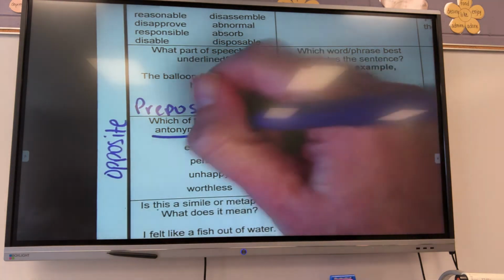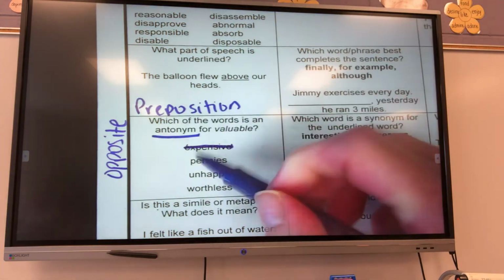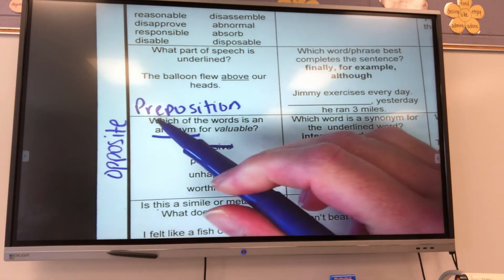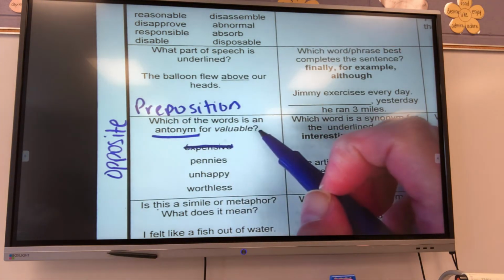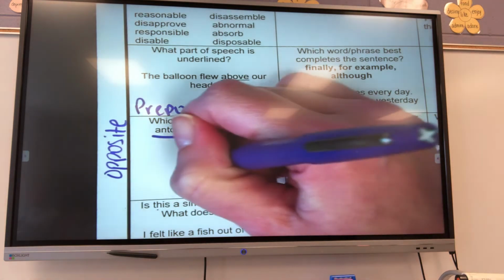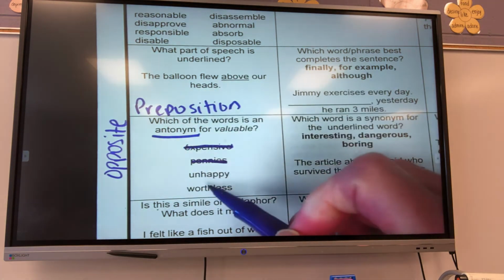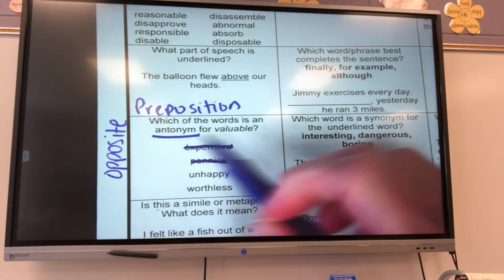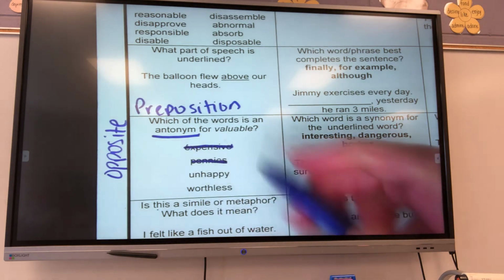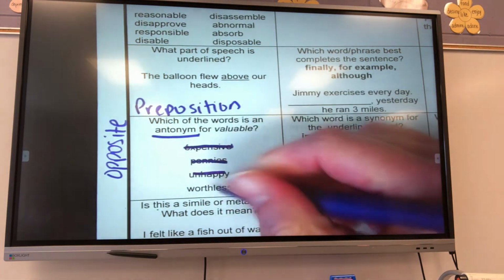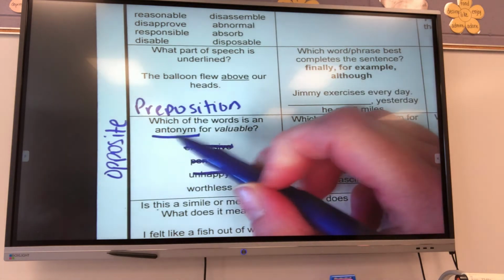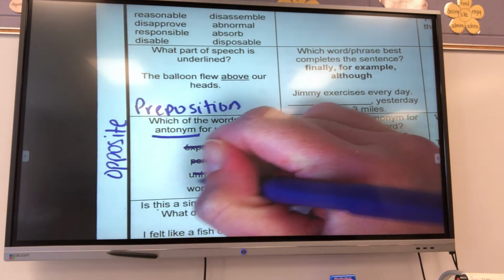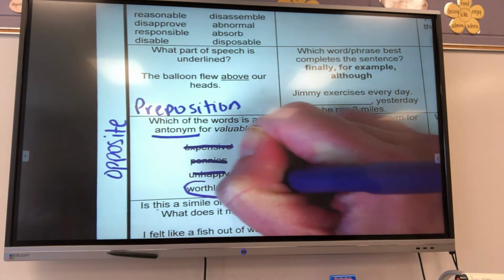No, they mean the same thing, so that can't be it. Would pennies be the opposite of valuable? No. Would unhappy be the opposite of value? What about worthless? Would that be the opposite of value? So my answer is worthless.